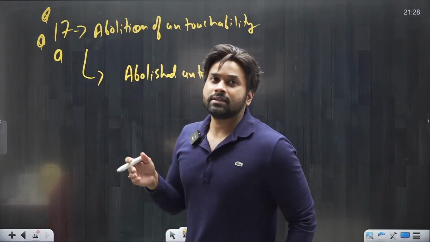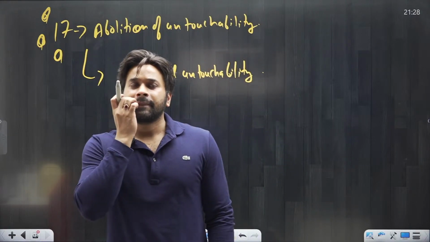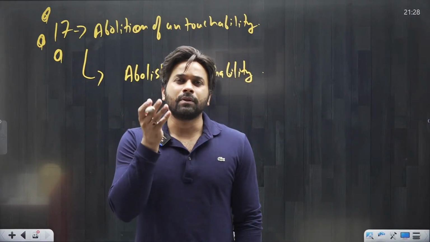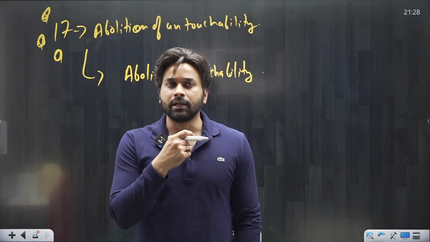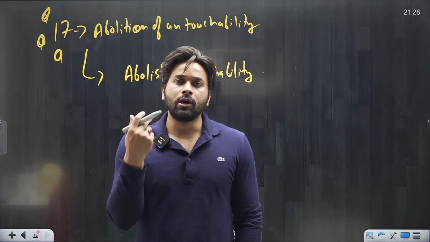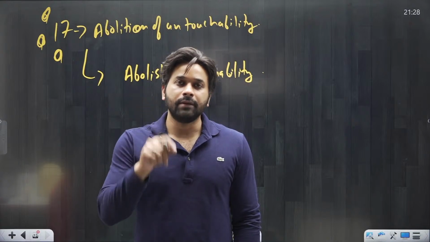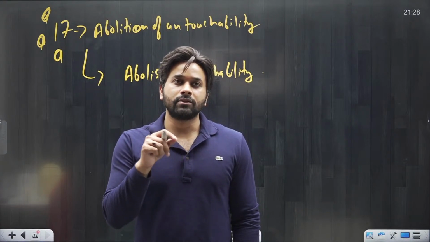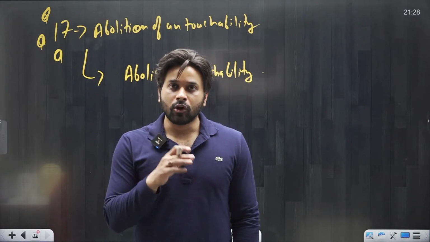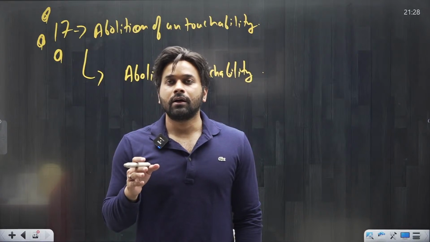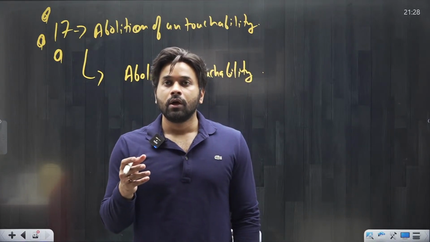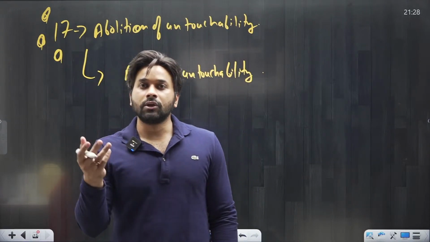But it is easier said than done. Okay. Why? Because see, it is simple to say that we have abolished untouchability. But how are you going to alter the minds of people? See, the caste has taken deep roots in the minds of people. So people are not going to consider everyone as equal.